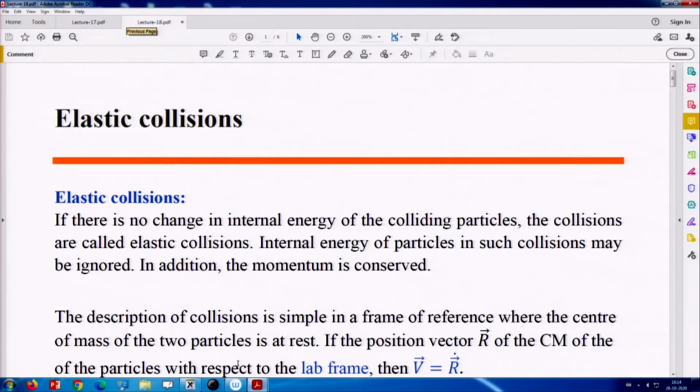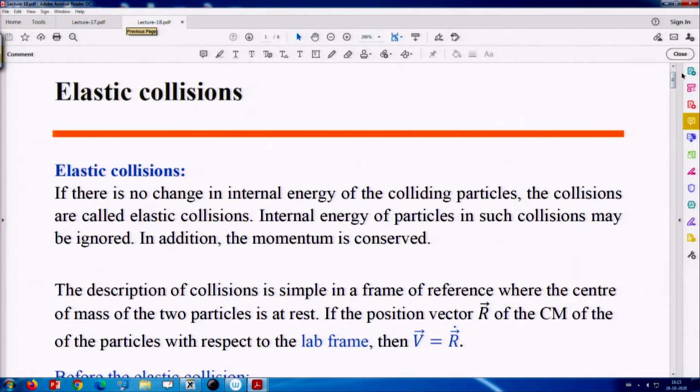You have done elastic collision, but you might have done it in the lab frame. There are some interesting features which come in the co-moving frame, and sometimes there are experiments which are with respect to the co-moving frame. So, one needs to know the results as observed from the lab frame as well as from the co-moving frame. Okay. So, what is an elastic collision?